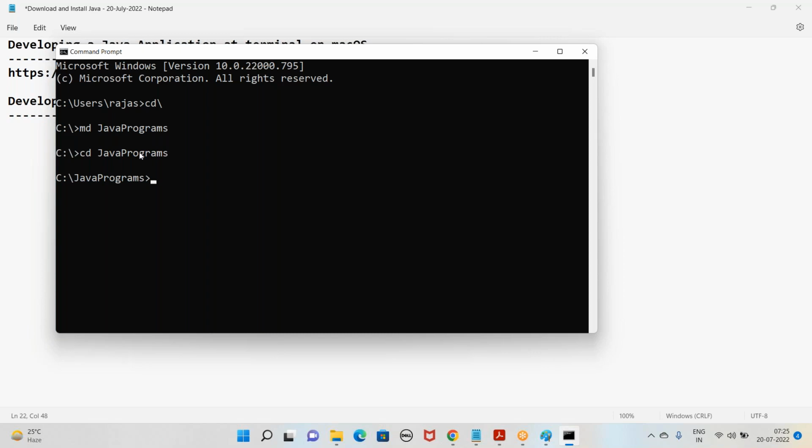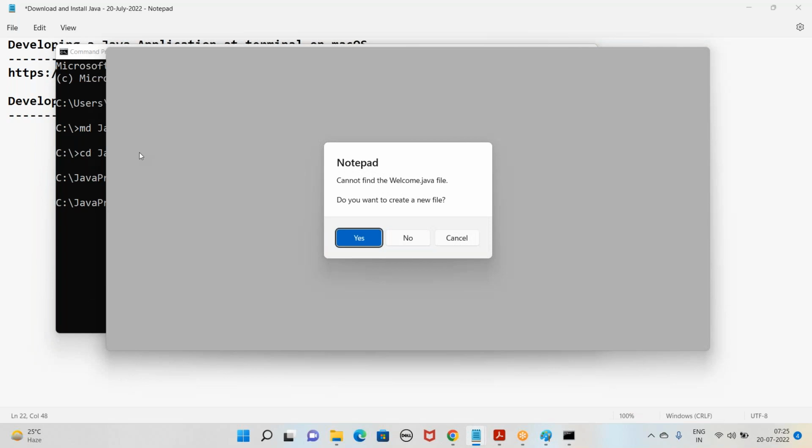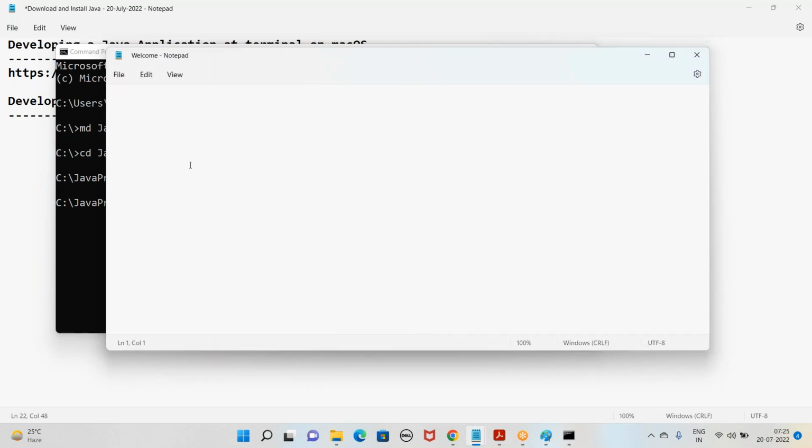Now we want to create a Java source code file. To create a Java source code file, we can use any text editor. Here I'm using Notepad. In the case of Mac, we can use TextEdit. Then we'll go with the name welcome.java. The extension we give for a Java source code file is .java. Press the enter key, which opens Notepad for us. Just click Yes. Now start writing the code.